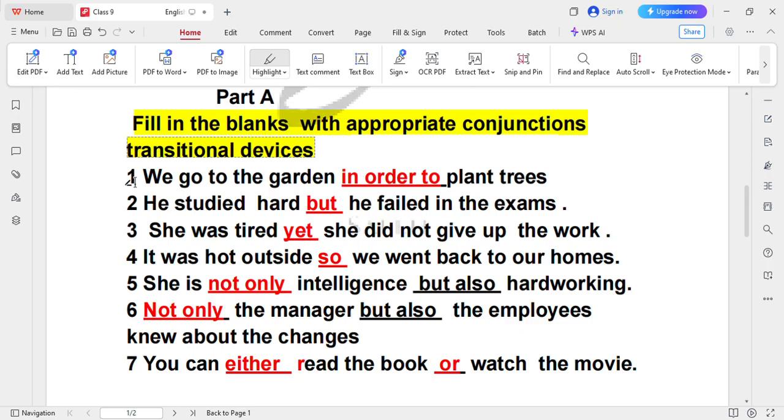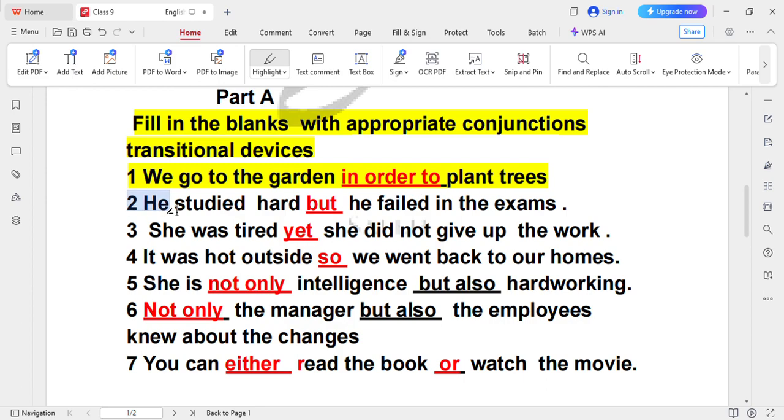Okay, so look at the number 1 point of your book. The page number is 89 of your book, students. We go to the garden in order to plant trees. Now here you will add a transitional device, in order to, यानी trees को plant करने के लिए हम बाग में गए.